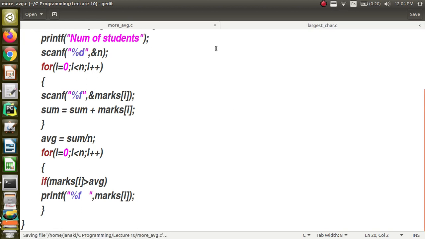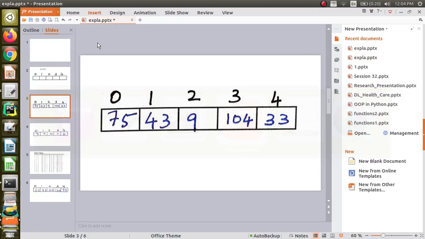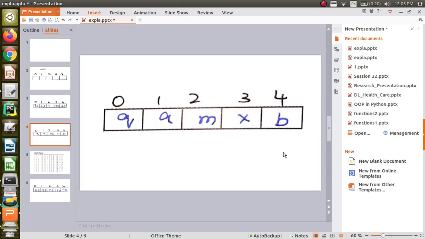Next what we are going to do is, we can have arrays of characters also. Next problem what we are going to discuss is, we are going to find the largest character. So let us consider characters like this, 5 characters, Q, A, M, X, B. Actually in this the largest character is X, because this comes as the last thing in the alphabet. So this is what I mean in the problem. When you are given a set of characters, you are going to find the largest character. For this I am going to use character array and show you.